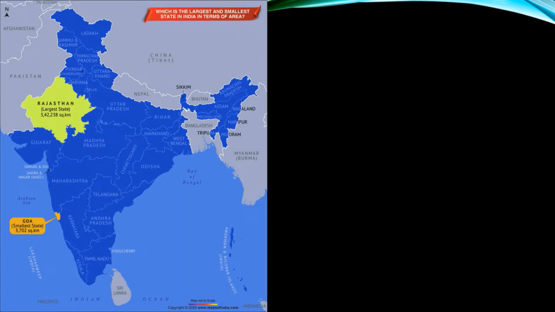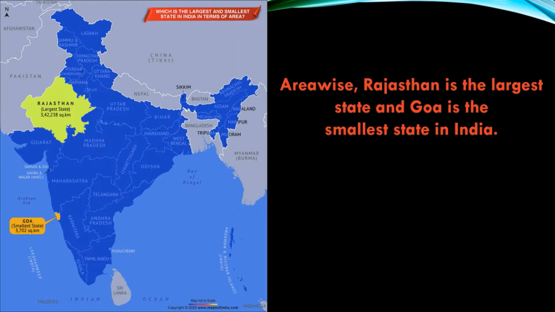Children, this India map shows the state Rajasthan and state Goa. Area wise, Rajasthan is the largest state and Goa is the smallest state in India.